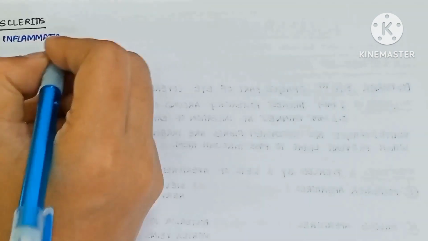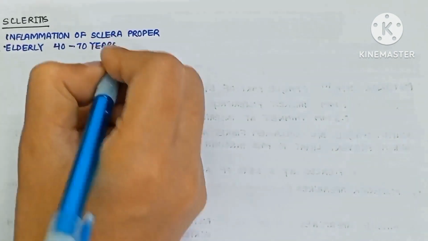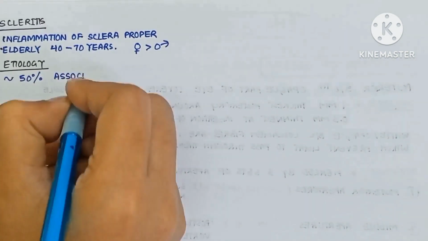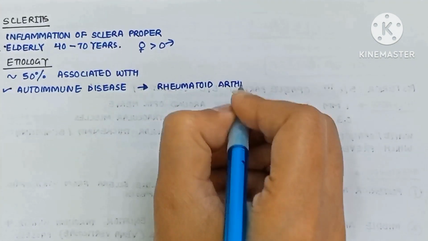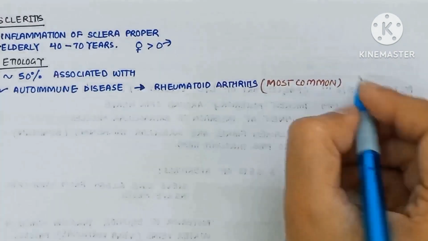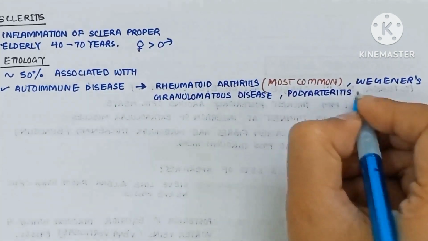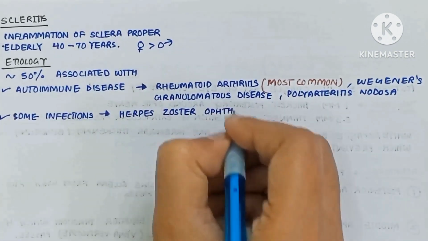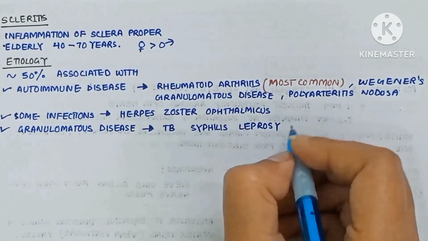Now, scleritis. It is the inflammation of the sclera proper. It is more common in the elderly, 40 to 70 years, and in females. The etiology is almost 50% associated with autoimmune diseases like rheumatoid arthritis, which is most common, Wegener's granulomatous disease, polyarteritis nodosa, some infections like herpes zoster ophthalmicus, and granulomatous diseases like TB, syphilis, leprosy.